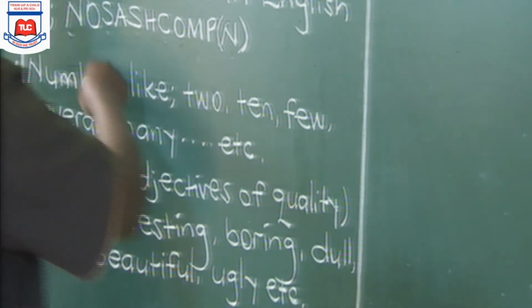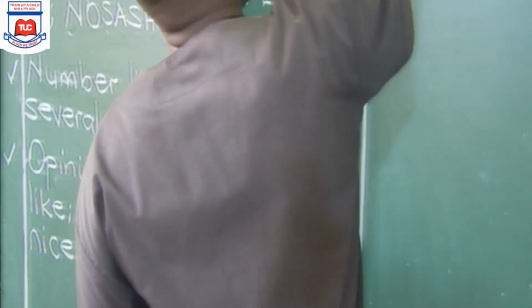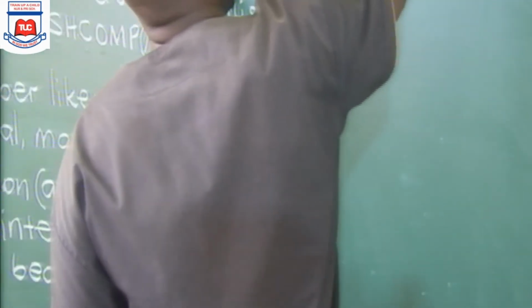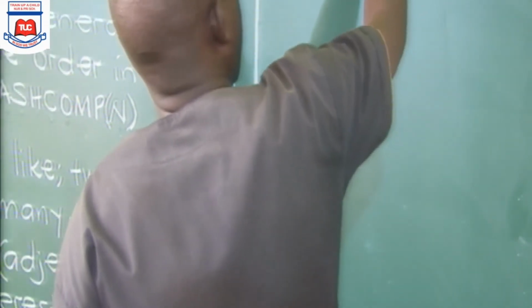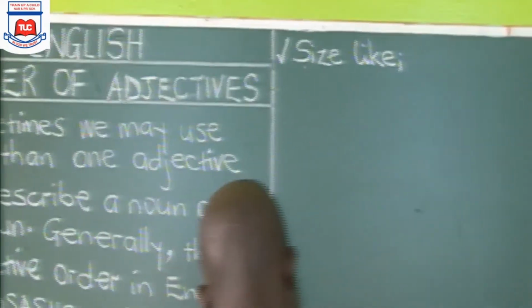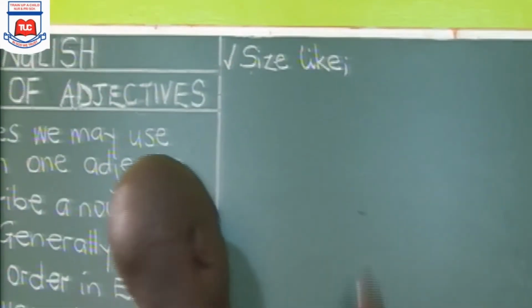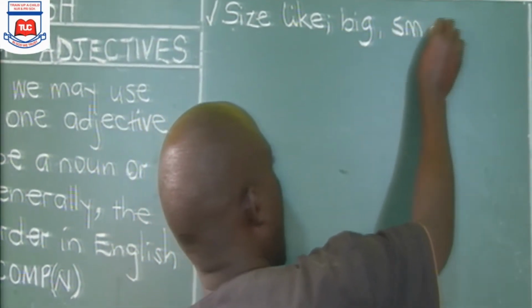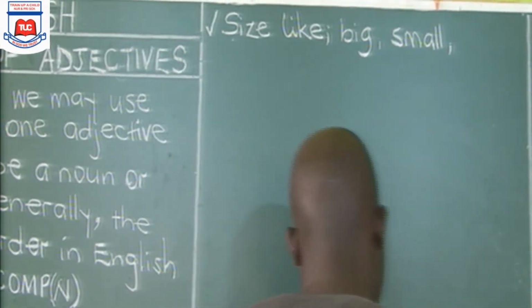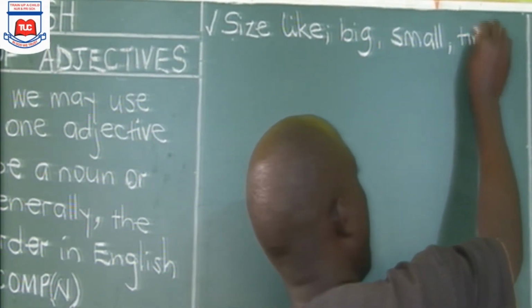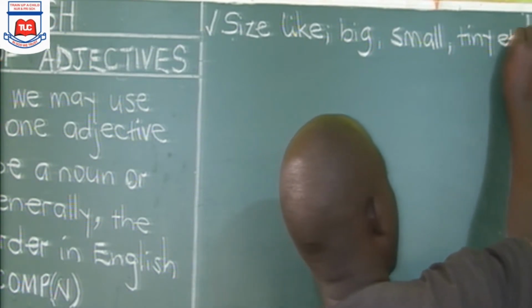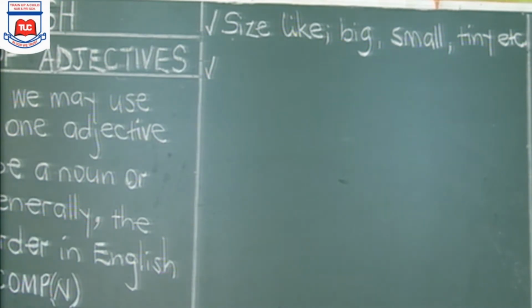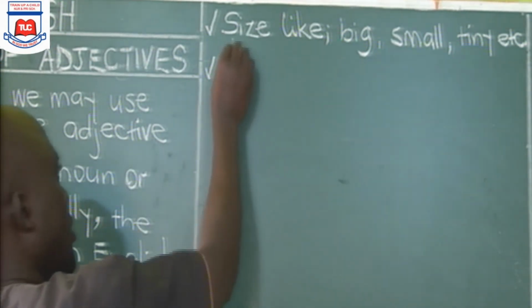So we move on to S. The next S there stands for adjectives of size, like big, small, tiny, among others. Then we move to A. That stands for age.